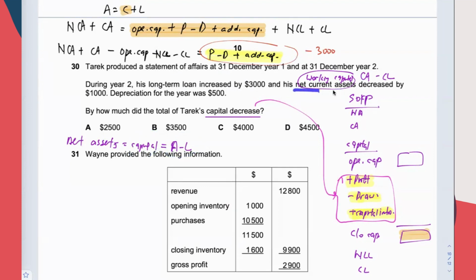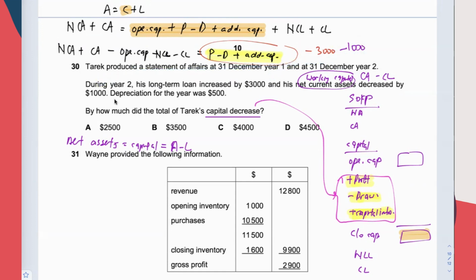Let's read that. Net current assets decreased by 1,000. They are talking about these two. So decreased by 1,000, that means the entire thing here will also decrease by 1,000, because this is CA minus CL together. And then there's a plus sign here, so the entire thing will drop by 1,000. So minus 1,000. Minus 3,000 due to this, minus 1,000 due to this.